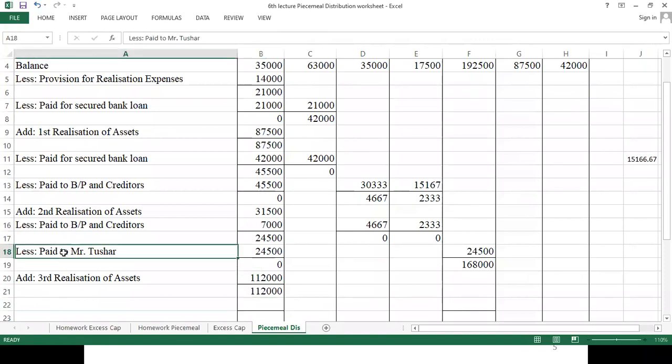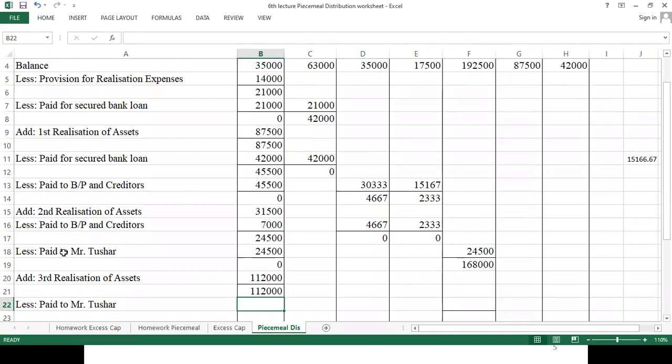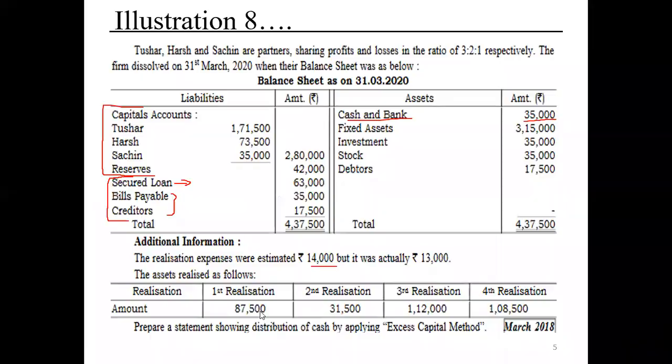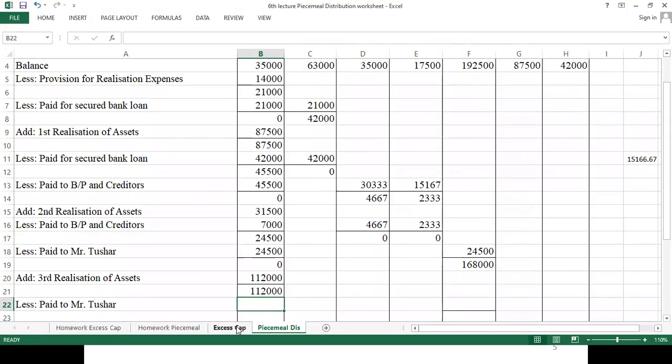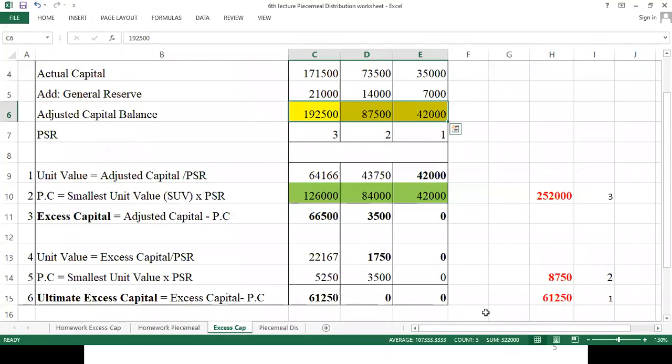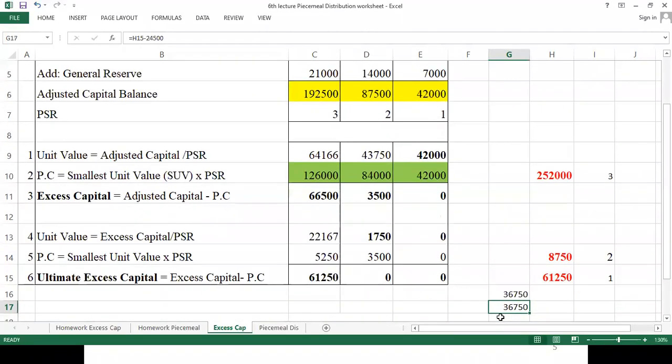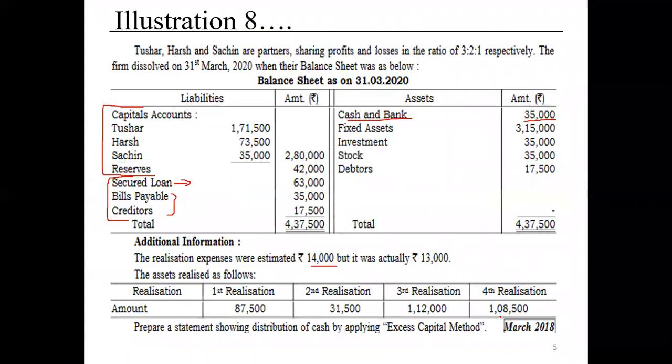Now first of all let's pay Mr. Tushar. तुषार का कितना पैसा बाकी रह गया था अभी? तुषार को कितना देना बाकी था? 61,500 में से हमने 24,500 दे दिया था. ठीक है. So I can say out of this we have already paid him 24,500. So 36,750 we have to pay.